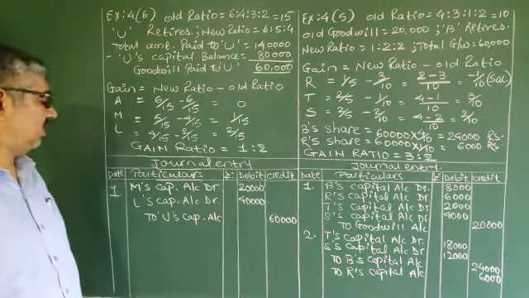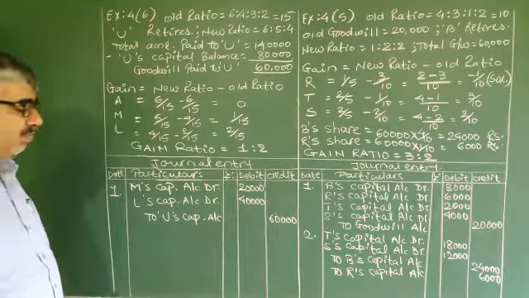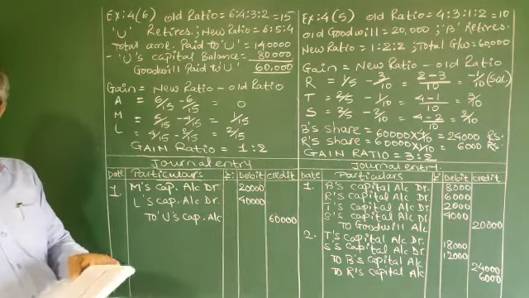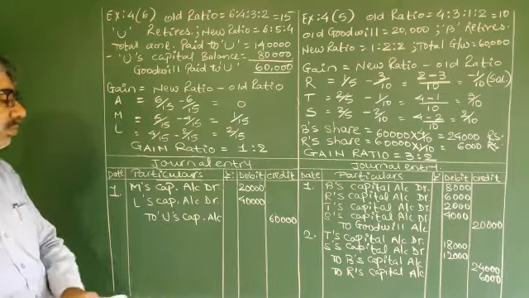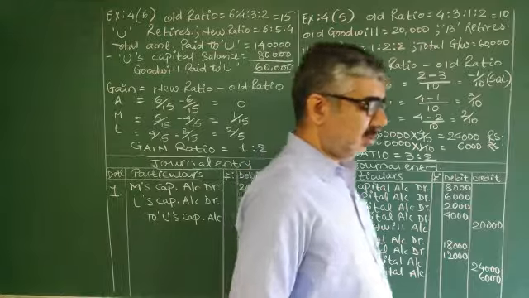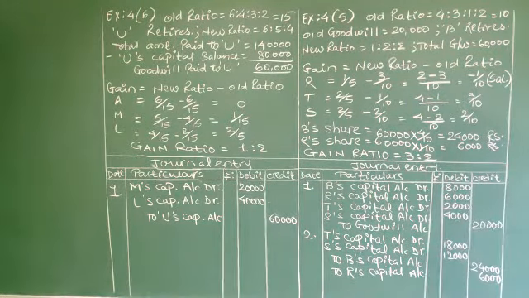So 20,000 debited to M, 40,000 debited to L, and 60,000 credited to U. Is that clear? Check it. We solved different questions with different amounts. See, in today's questions only, 3 questions we solved today. You can check in first, means actually 4th question.